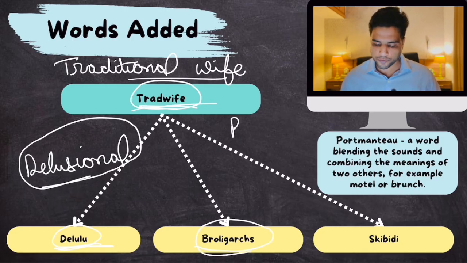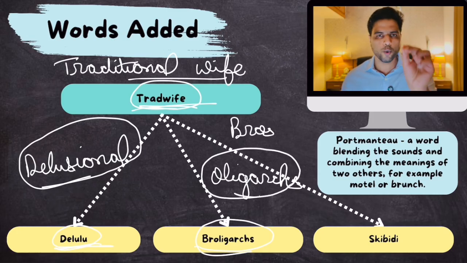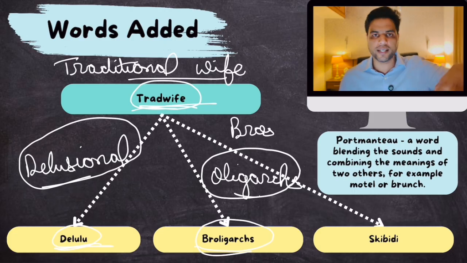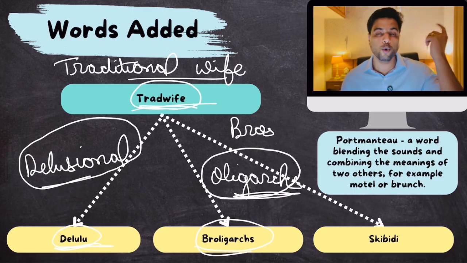Then there is broligarchs. Well, bro comes from the word bros. Bros, you all know, hey bro, what's up bro? This is the same bro. Oligarchs is an English word which means that there are some few rich people who control the politics of a country. You all know about this, right? There are few rich people in every country who control the politics, the government of that country, right? Those are known as oligarchs. The few rich people who rule that area, oligarchs.